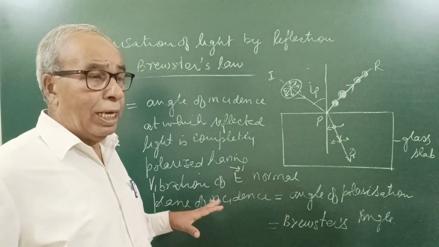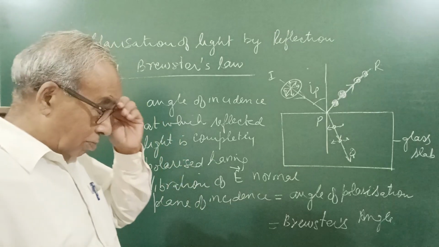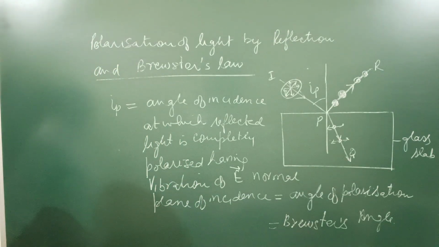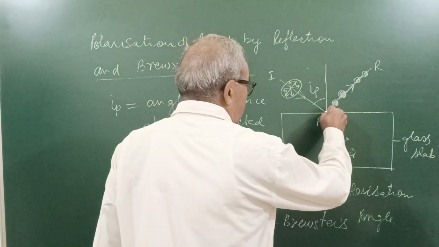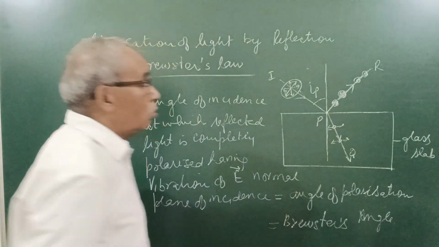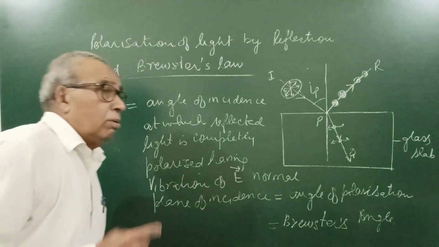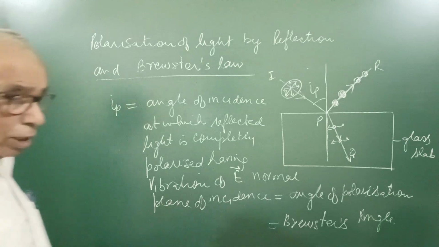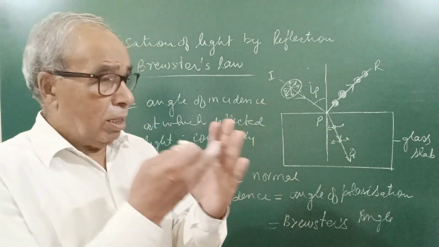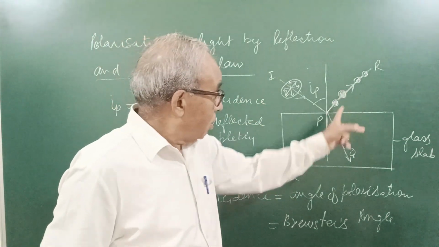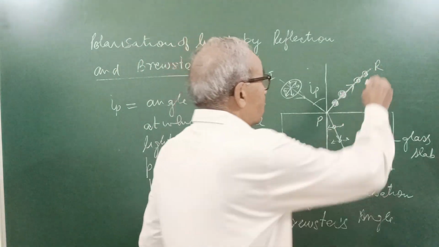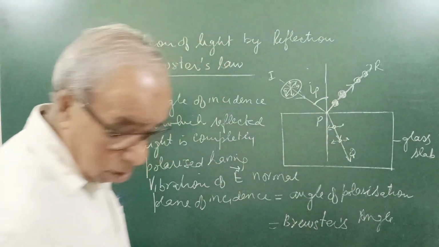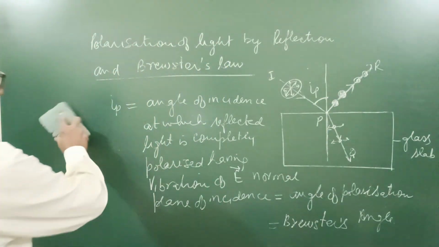Actually, the concept of polarization is not completely understood by teachers and students; I have noticed this in different meetings. I told you it's due to absorption and re-emission also, so polarization does not take place only by reflection. It takes place by reflection also, but when the angle is IP, the reflected light is completely polarized.